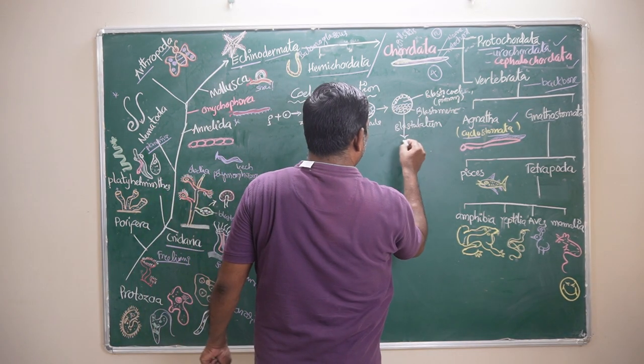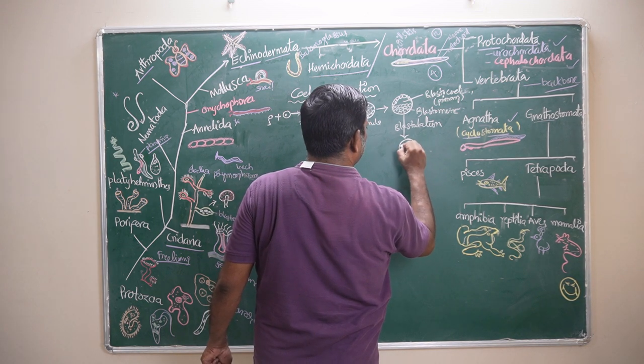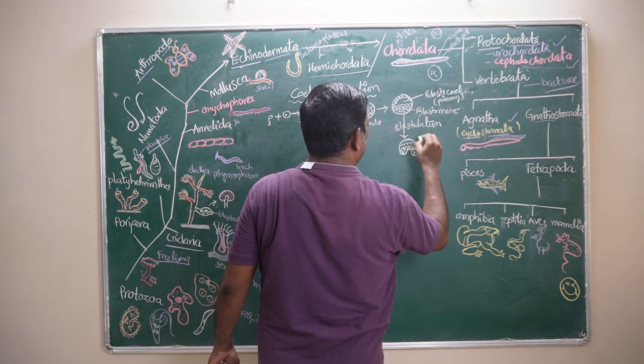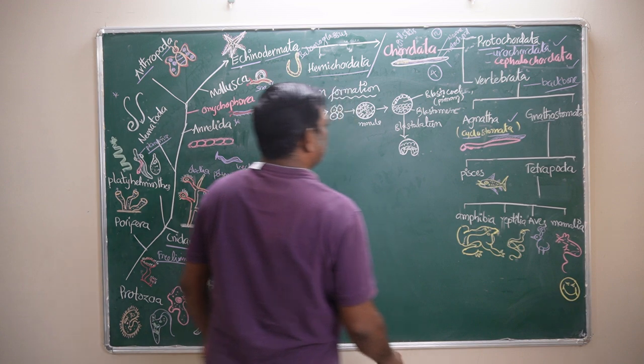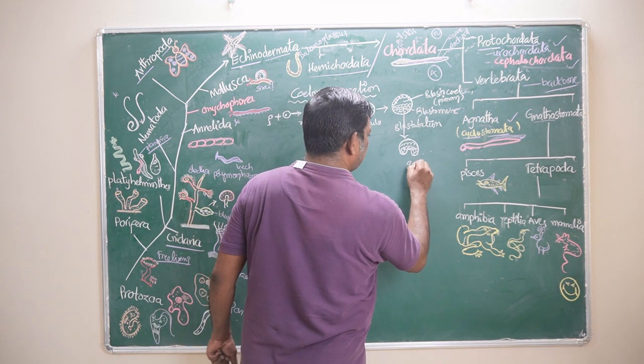In that manner, a hole-like structure is formed like this. These are the cells at the beginning stage. Innermost cells are blastocele. Okay. However, this is the blastocele present in them. During this process is called the gastrulation.